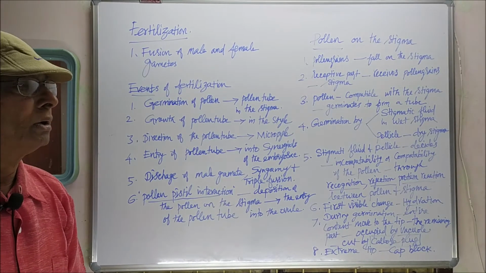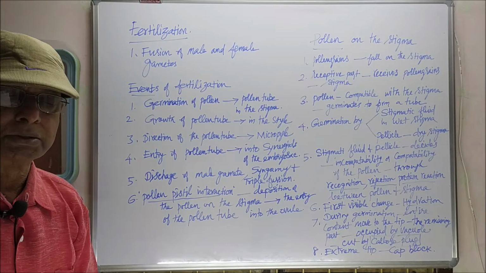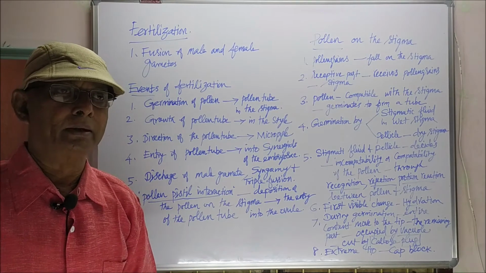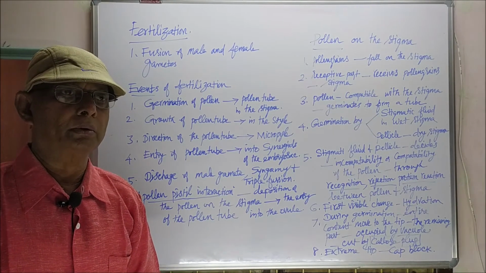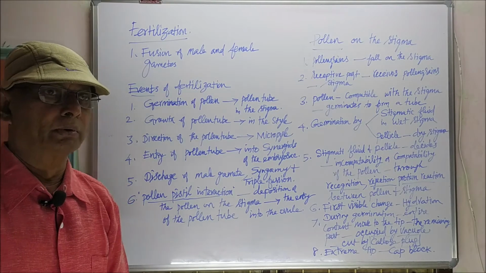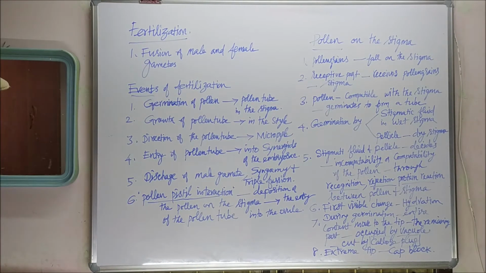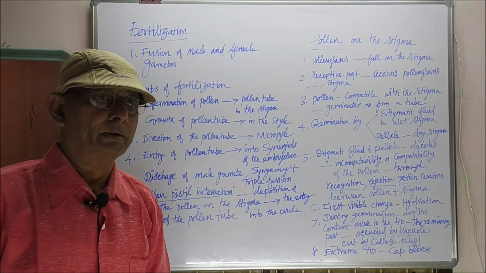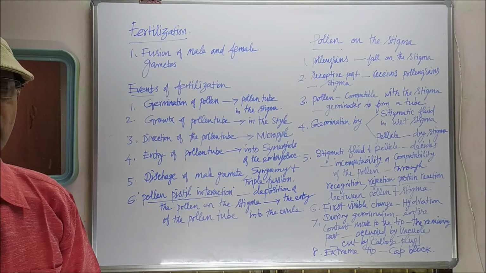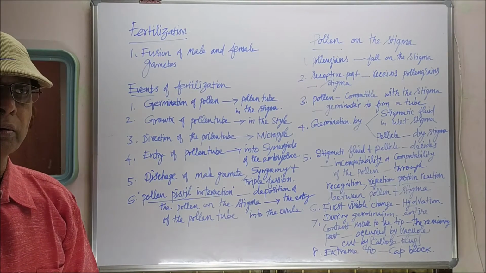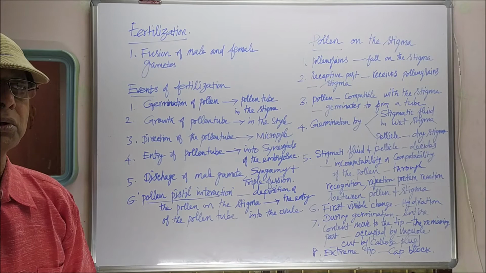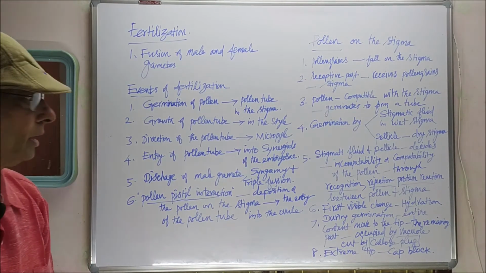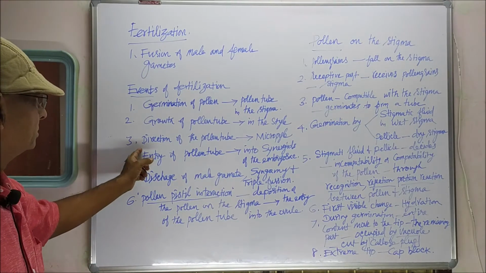Second one, growth of the pollen tube in the style. The style is the stalk of the stigma. Through the style, the pollen tube grows towards the ovule. Then direction of the pollen tube into the micropyle. What is micropyle? The opening of the ovule is called micropyle. The pollen tube, which is growing through the style, will be directed towards the micropyle of the ovule. That is the third process.